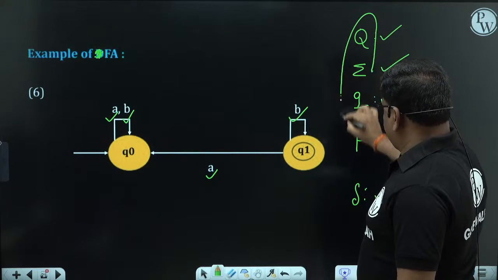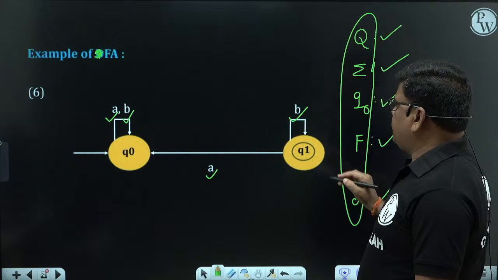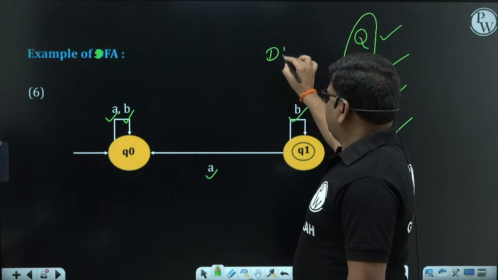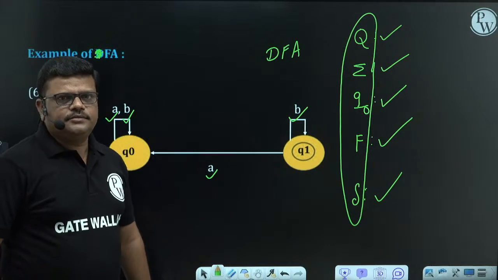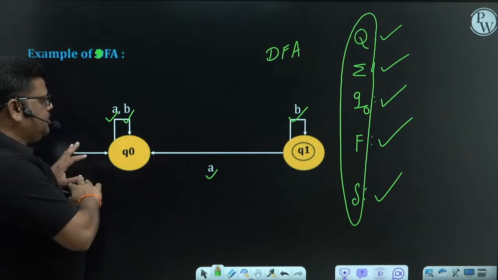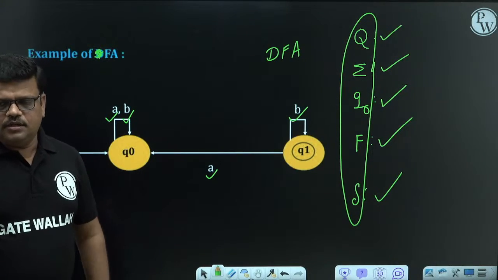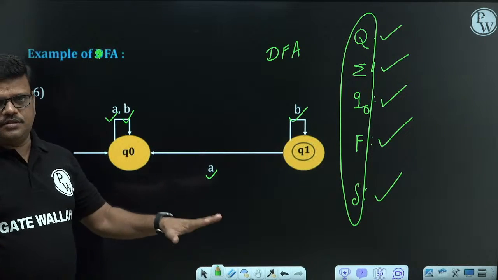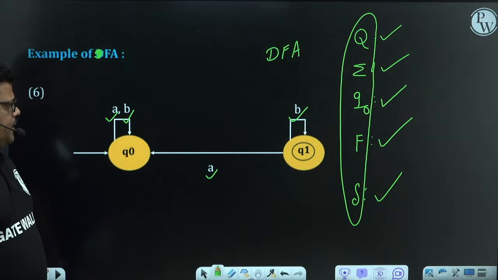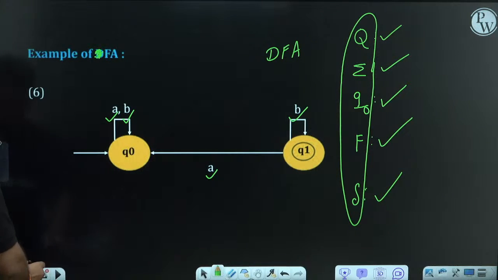This automata satisfies the 5 tuple definition. If any automata satisfies the 5 tuple definition, confidently that is a DFA. This is clearly a DFA. Whether the final state is reachable or not, we don't need that. That is part of our further concepts, language detection and minimization, which we don't need at this stage. So till now, we can say confidently this is a valid DFA. Let me design one automata.